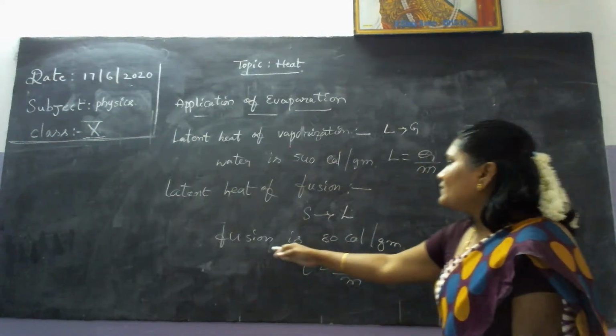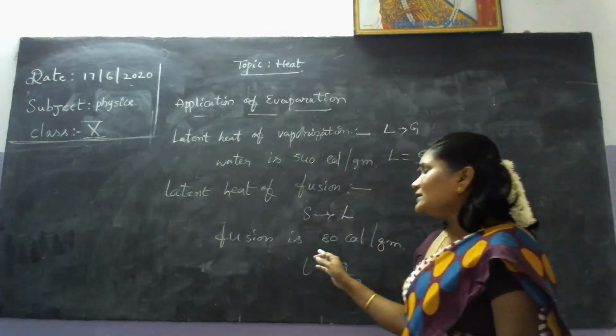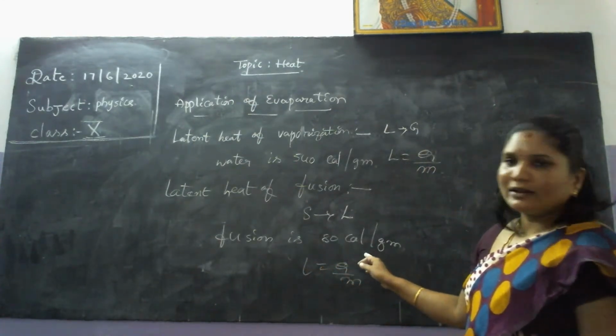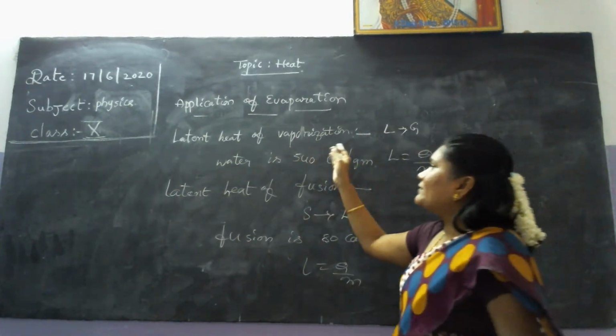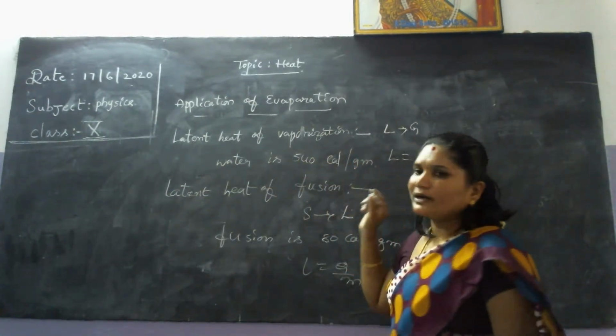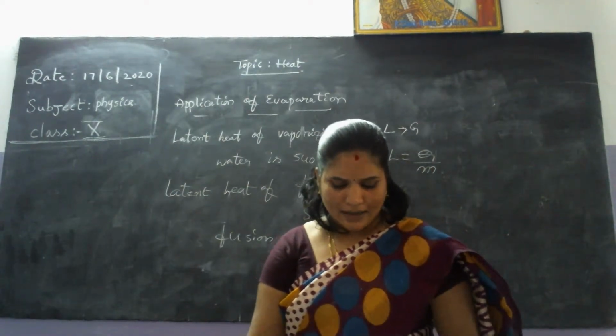That means latent heat of fusion is equal to 80 calories per gram. Again, latent heat of vaporization of water is 540 calories per gram.